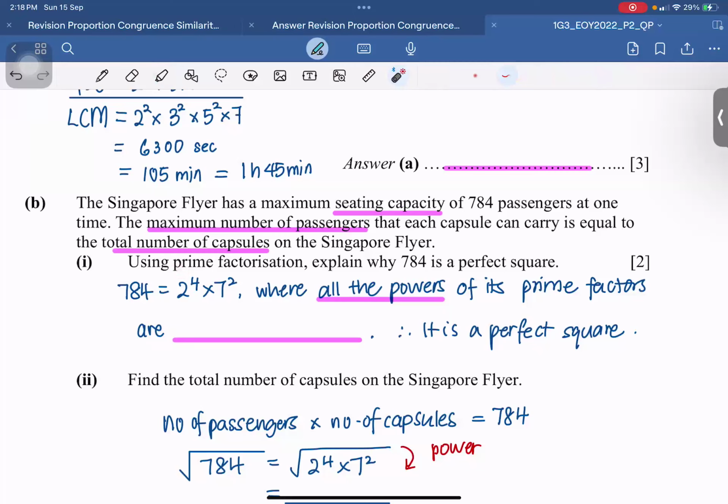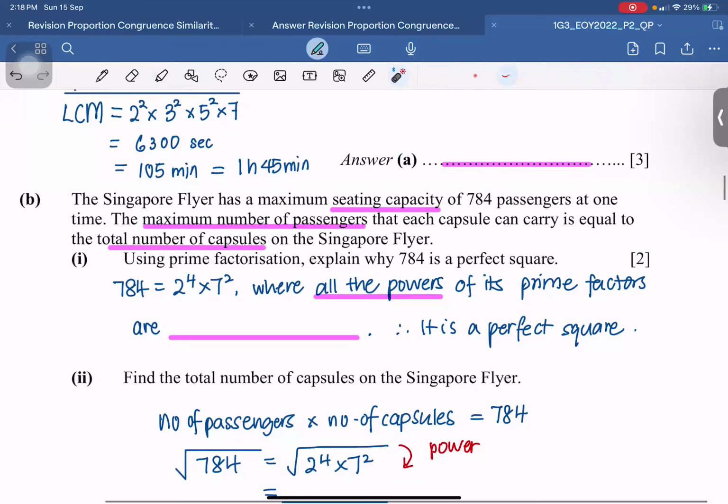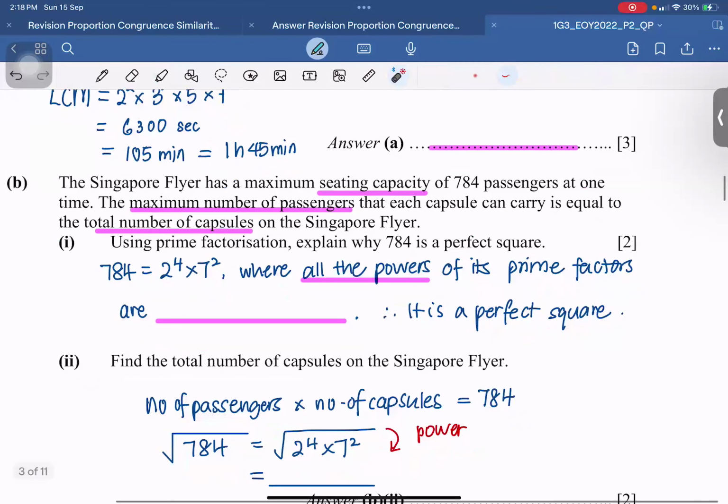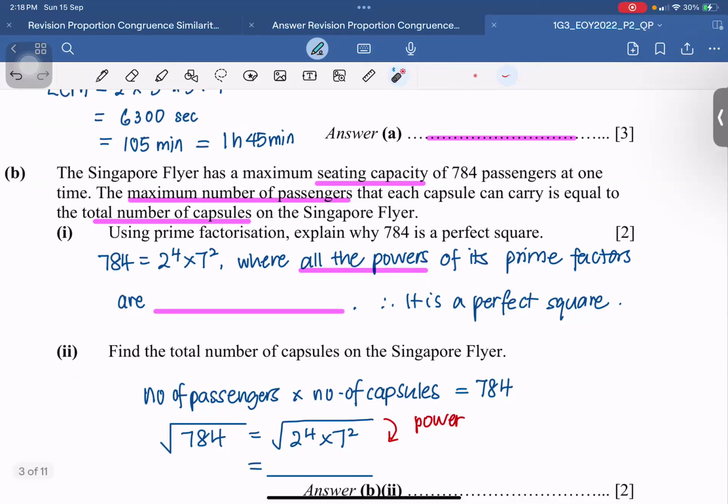Then the question says using prime factorization. So I have to express 784 as a product of its prime factors. Okay, so using your calculator, you should be able to get this answer. 784 can be expressed as 2 to the power of 4 times 7 squared. And why is it a perfect square? A lot of times the students will tell me, oh, because it can be square rooted to get an integer number.